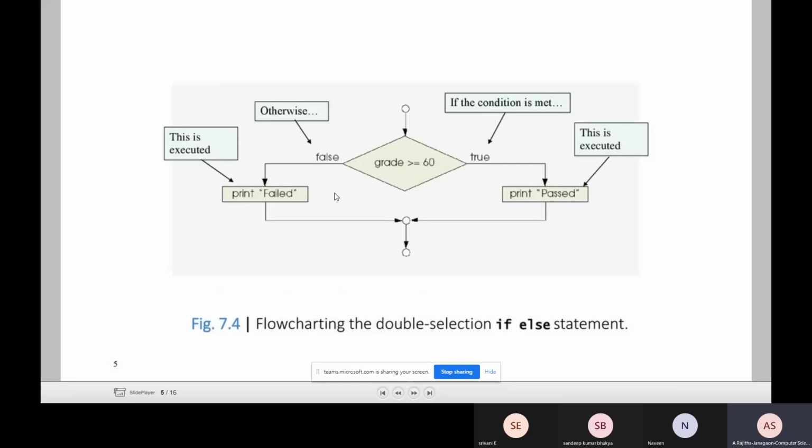Now see here, this is the double selection statement. Whatever I explained till now, this is the condition. If the condition is satisfied, means if the grade is greater than or equal to 60, then it prints pass. So if the condition is met, then this is executed. Otherwise, the false statement: if it is less than 60, then it is like this. Double statements are there, so that's why this is a double selection statement.